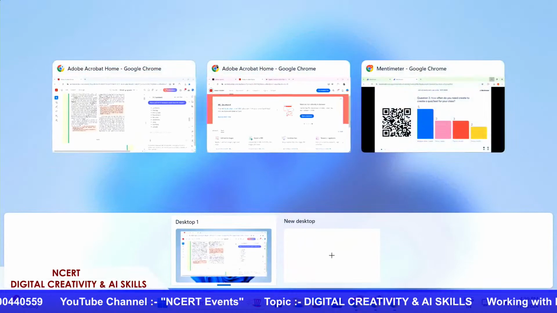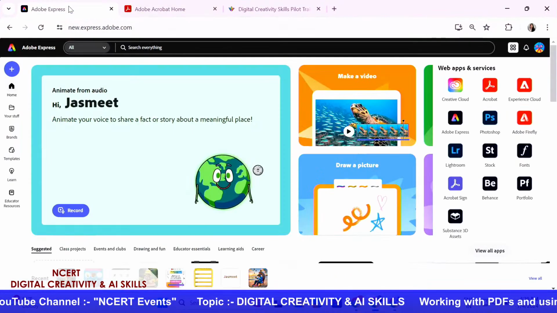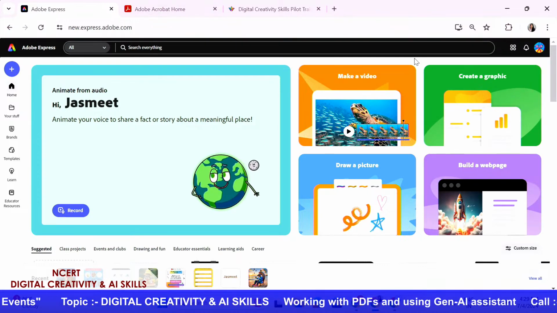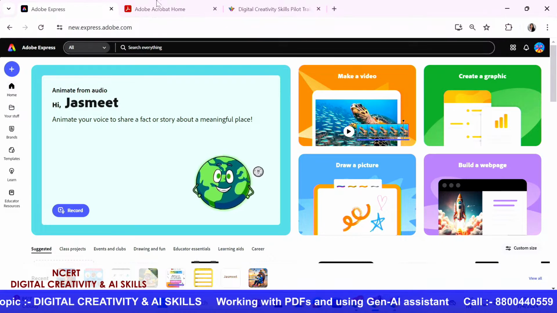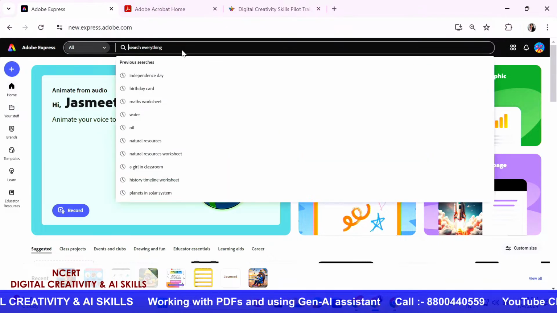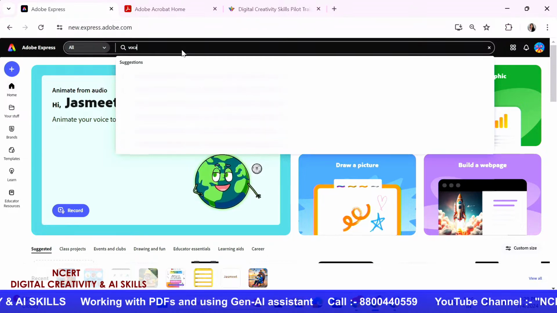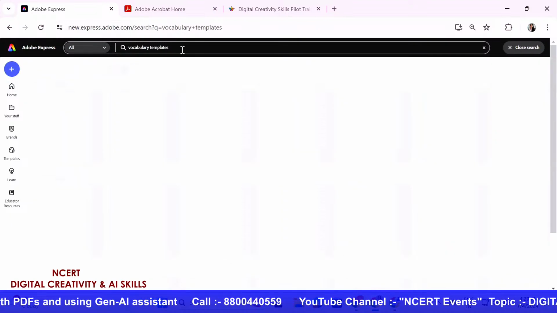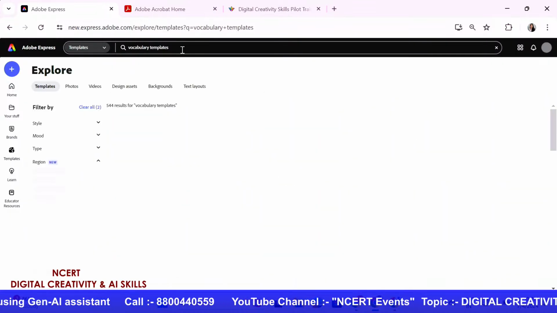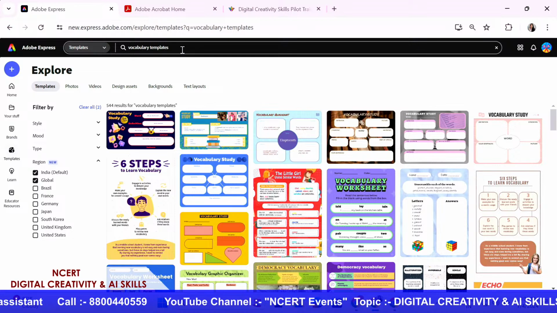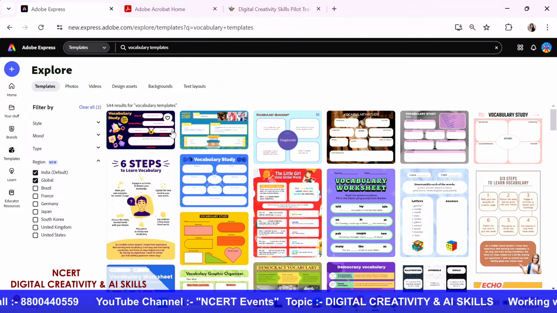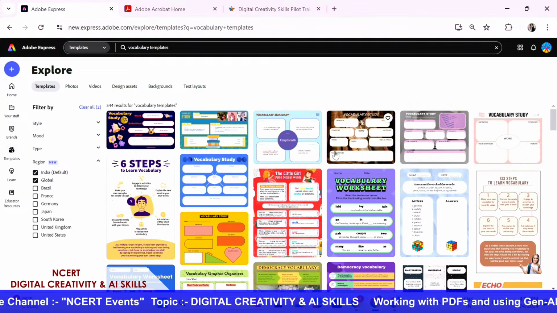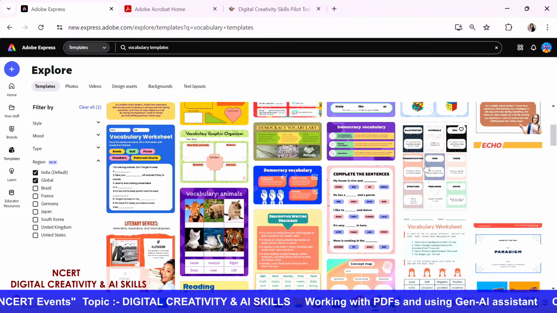I have Adobe Express open with me as always, and we are going to go to Adobe Express now to explore how I can amalgamate both of these together. In my search bar, I'm going to look for vocabulary templates. Let's type that and see if something comes up. If not, I could also search for flashcard templates or other similar templates. As you can see, it has given me some vocabulary worksheets, and whichever worksheet I like best, I could just click on that.